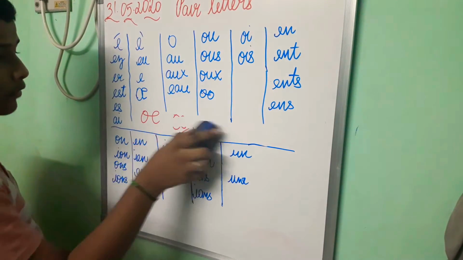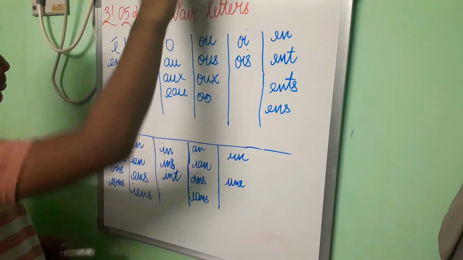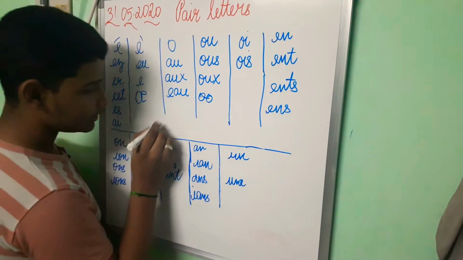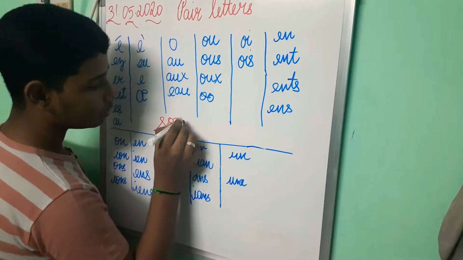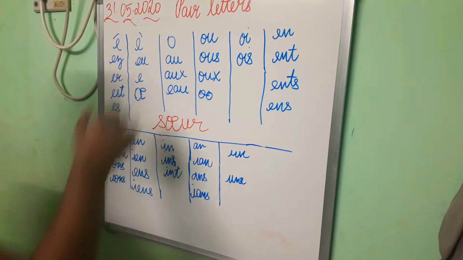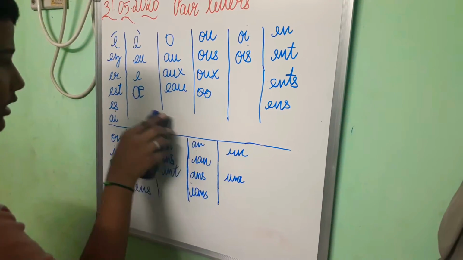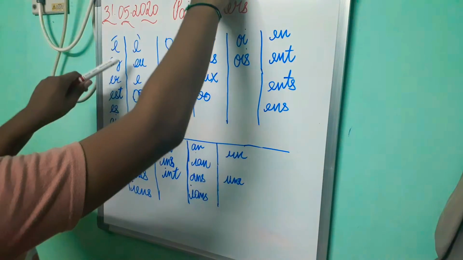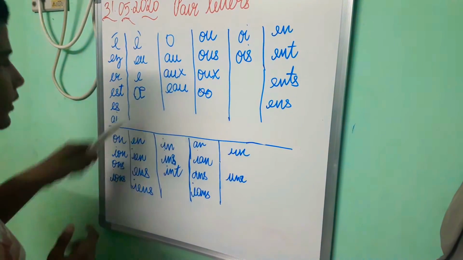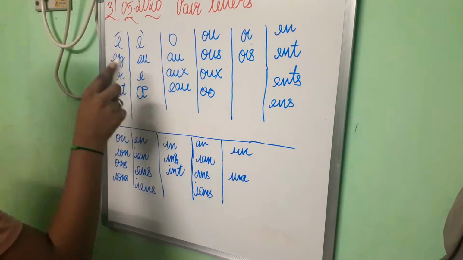So the example of the last pair letter in the second column is sœur. That is sœur, which means sister. So sœur means sister. It's not sir, it's sœur. So this is A, B, C, D, normal.